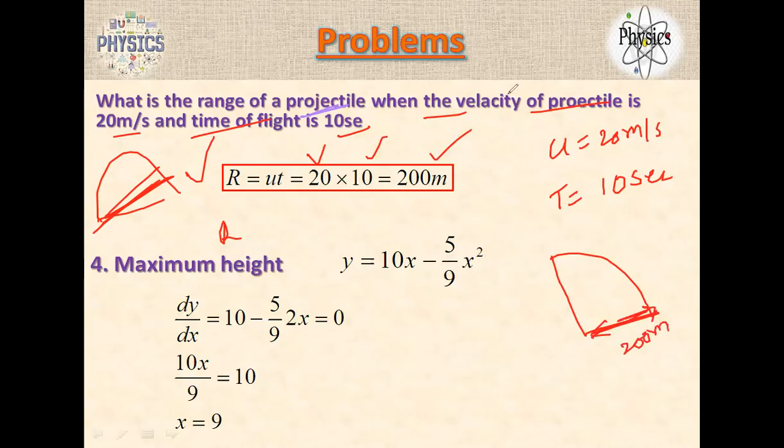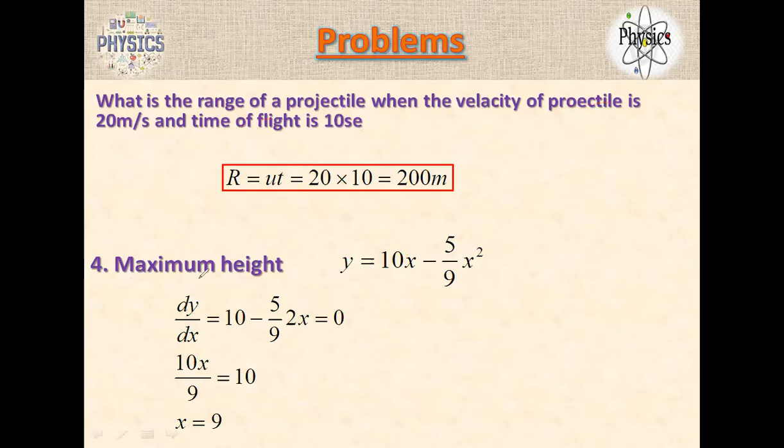Okay, there's one more problem, but it may be tough for you. When you do the mathematics of derivatives, you may feel it's easy. But here they give the equation y is equal to 10x minus 5 by 9 x square. It's like an algebraic equation, but it is asking for the maximum height. How do we calculate the maximum height?